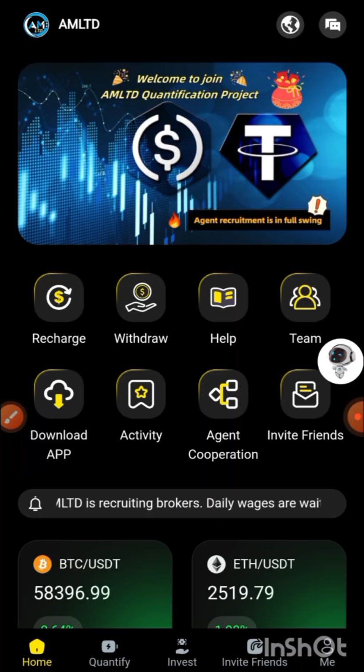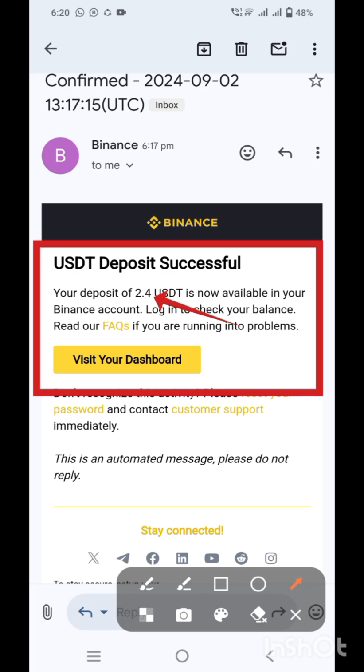Finally I received my notification, and I got my withdrawal in just 1 minute. Here you can see 2.4 USDT.